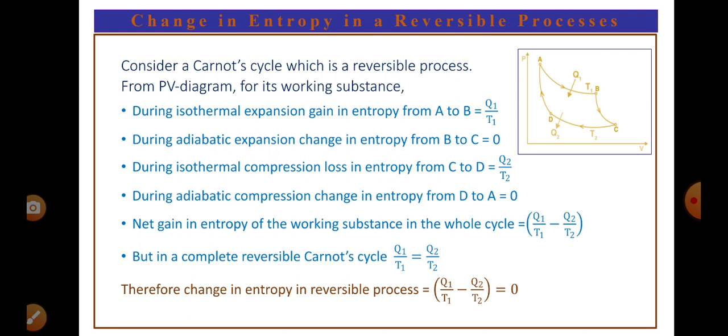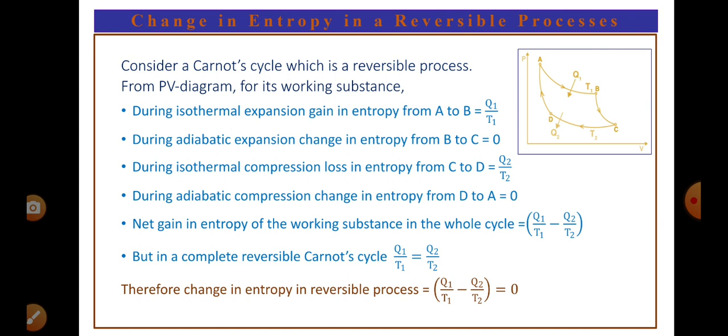Now, summing all these, we get there is a net gain in entropy of working substance in the whole cyclic process, that is Q1 by T1 minus Q2 by T2. Here, Q1 by T1 is, what is that? Gain in entropy. Q2 by T2 is the loss in entropy.